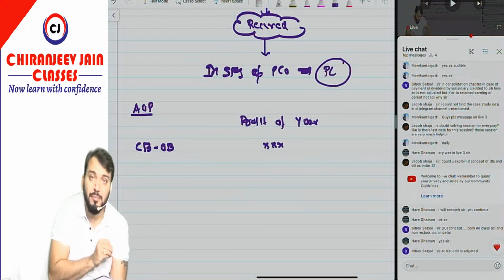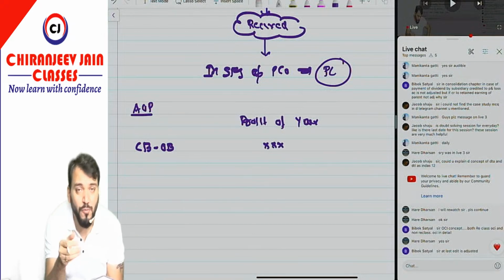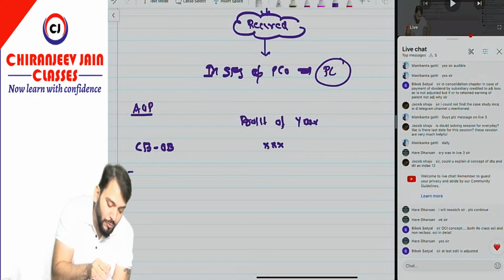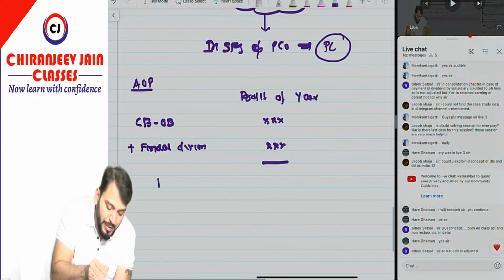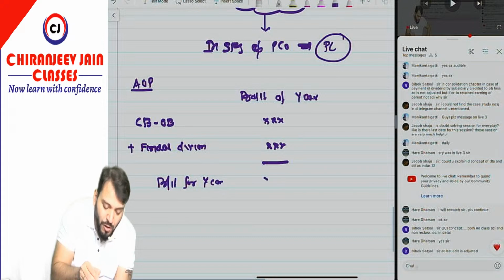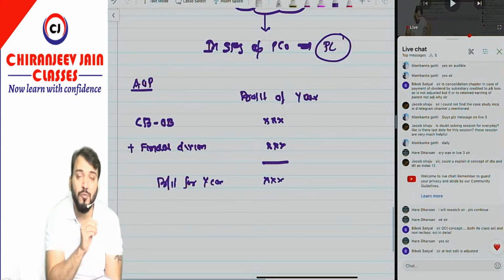This is nothing but profit after dividend. So we will add all the final dividend paid, and after adding the final dividend paid, this becomes profit for the year.